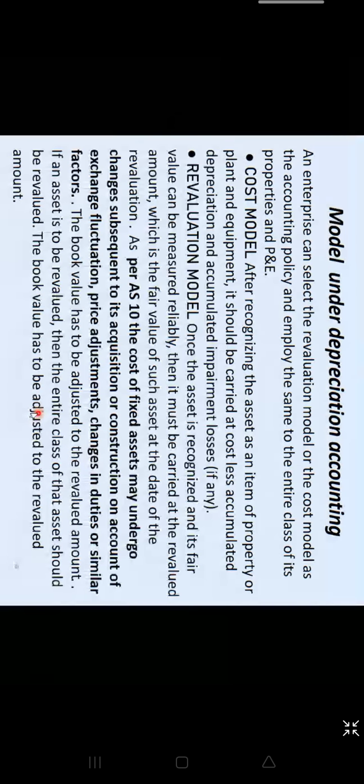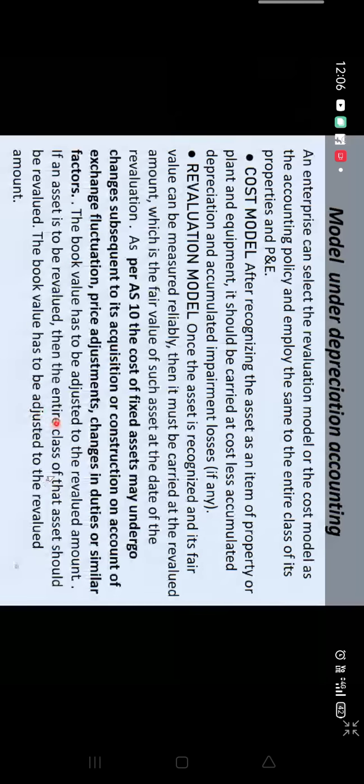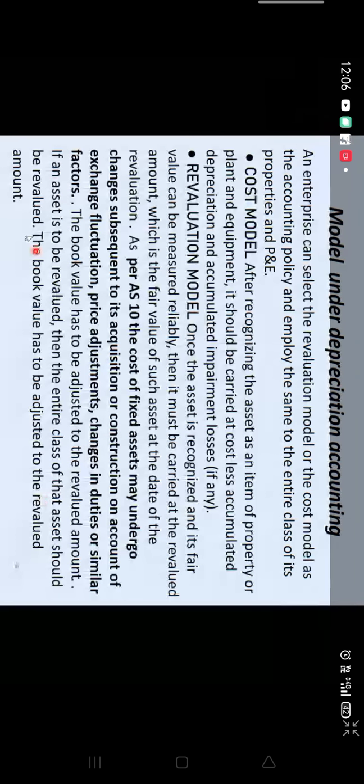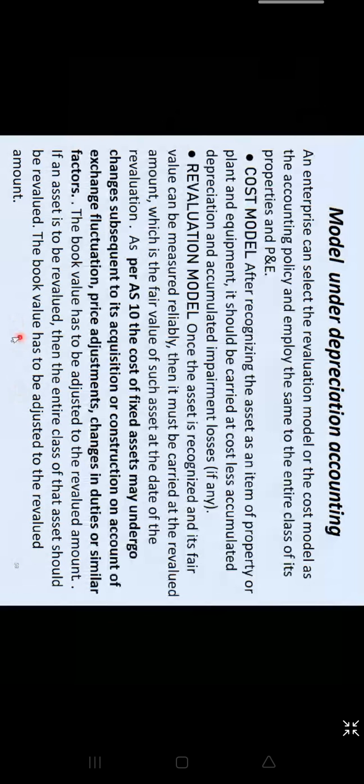When we are valuing buildings, all the buildings that an organization has, whether it's an office building or your factory or whatever building, the entire class of that particular asset should come under revaluation, and their book value must be adjusted towards the revalued amount.